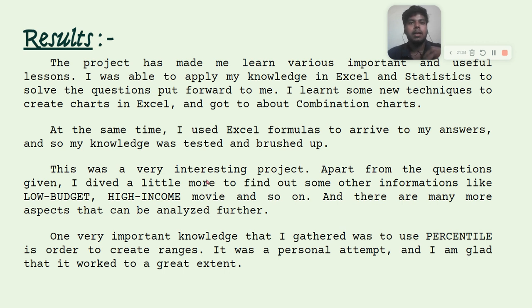For the first time I have learned how to create a combined chart through this particular project. So yeah, this project was very interesting and helpful for my own learning also, and I gained knowledge about the percentile function as well.